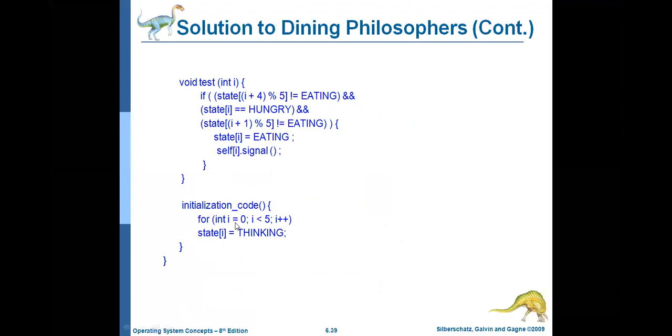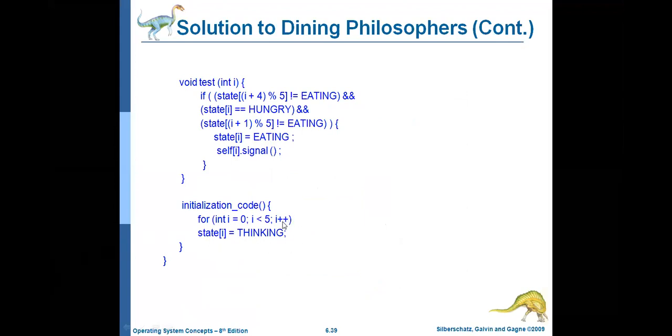Initially, how many philosophers are there? 5 philosophers, 0 to 4. All the philosophers are in the thinking state. State of I means state of 0 initially. State of 0 equal to thinking, I plus plus. Now I value is 1. 1 less than or equal to 5, condition true. So state of 1 equal to thinking.